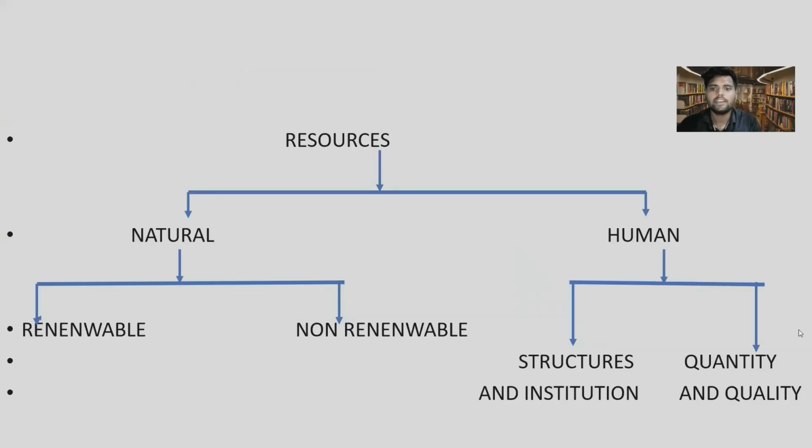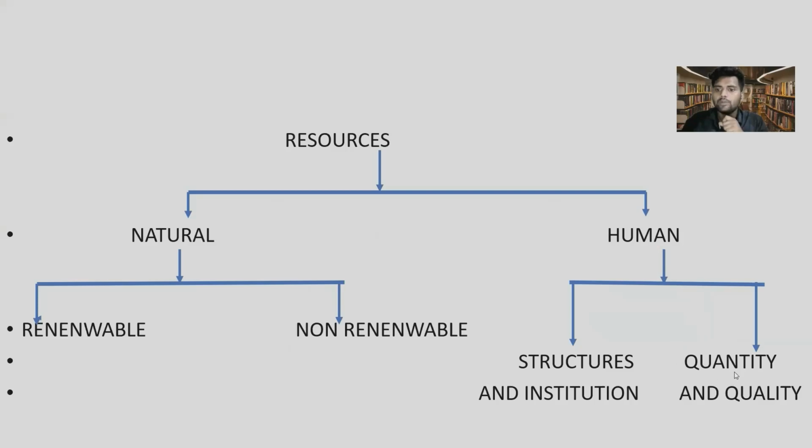Now resources are divided into two main parts. First, natural resources. Second, human resources. We as humans are also a resource. We provide each other services and satisfy each other's needs. Human resources are again divided into two main parts. First, structures and institutions. Structures means the arrangement of humans for utilization as a resource, and institution means the organization that is using humans as a resource.